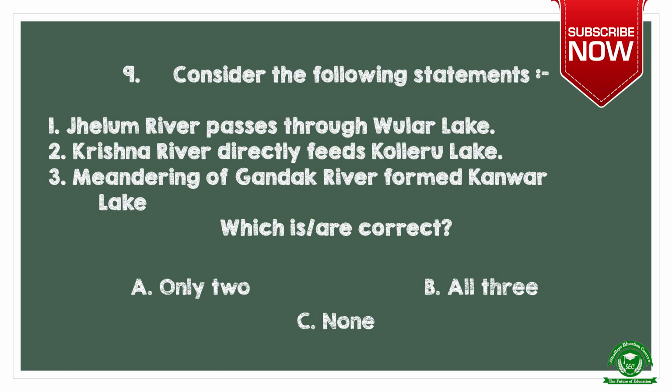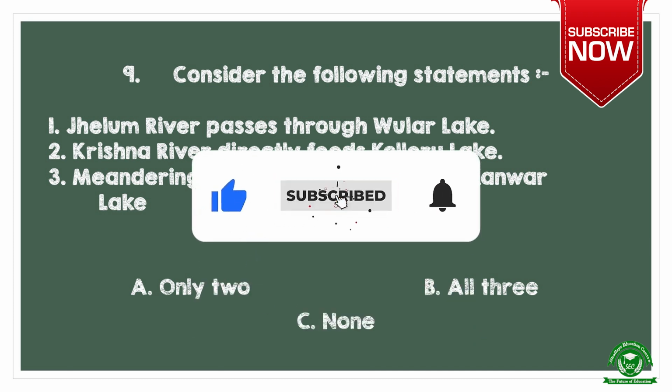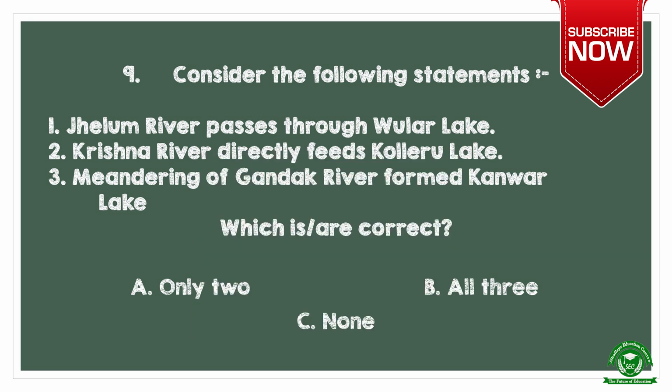Next question. Consider the following statements. Number 1. Jhelum River passes through Uller Lake. Number 2. Krishna River directly feeds Kolleru Lake. Number 3. Meandering of Gandak River formed Kanwar Lake. Which is or are correct? Options are A. Only 2, B. All 3 and C. None.